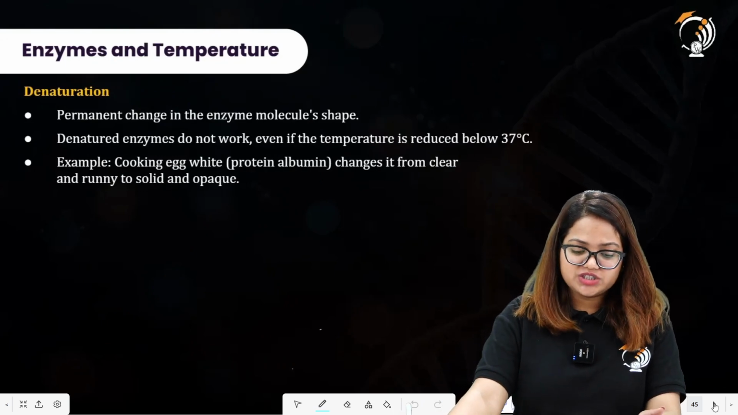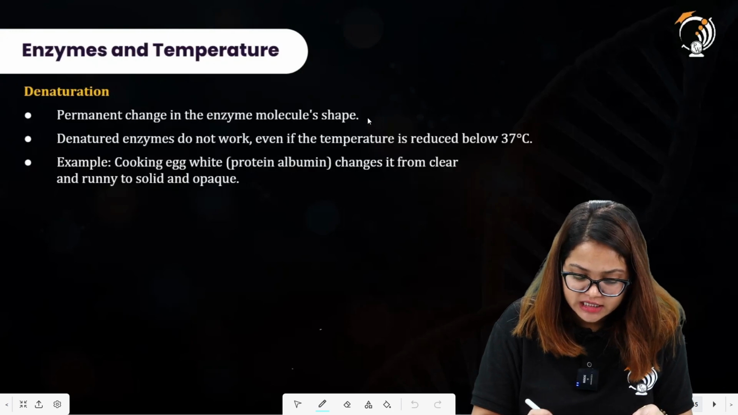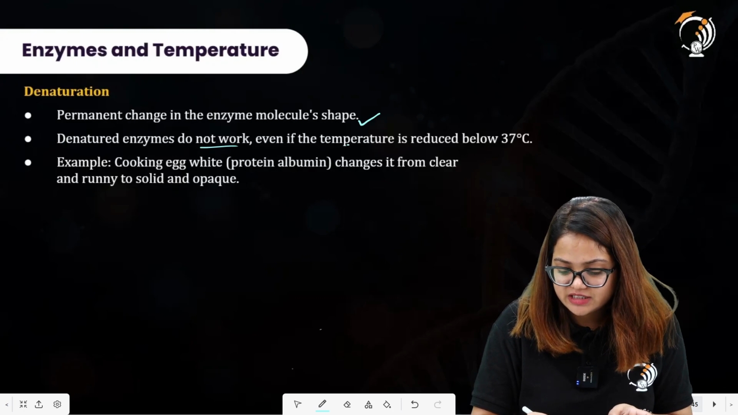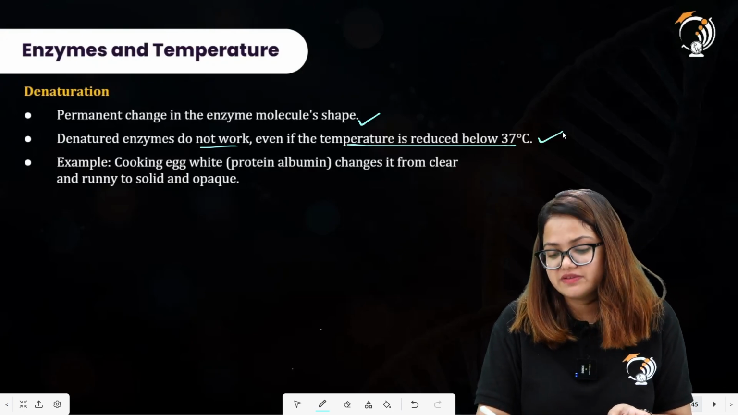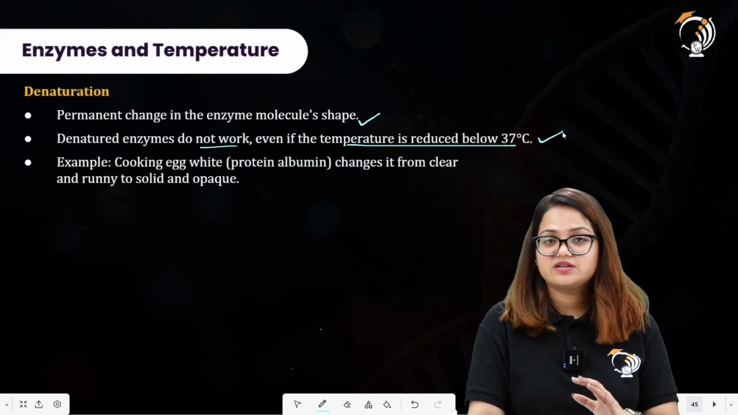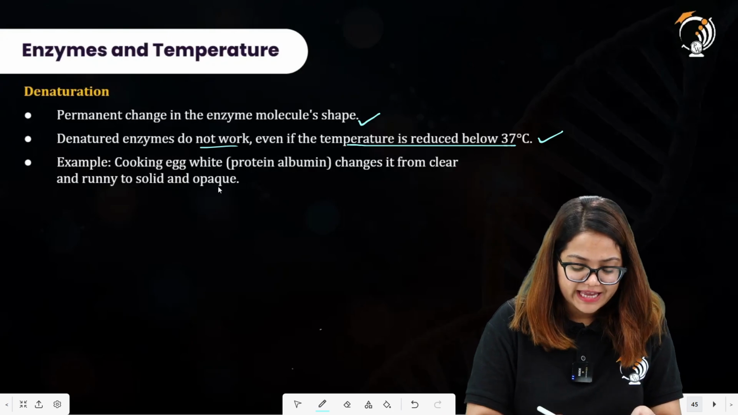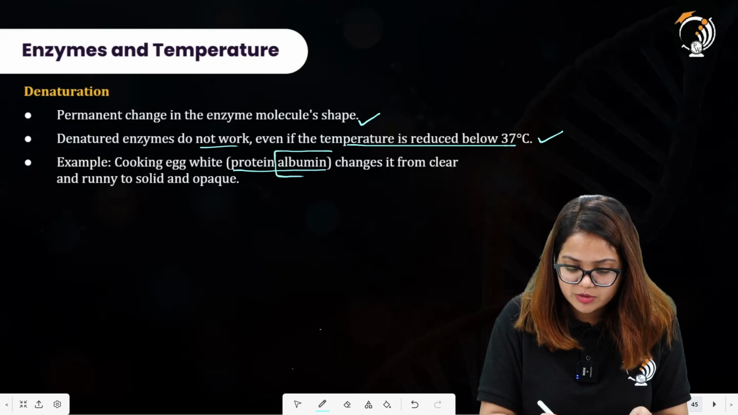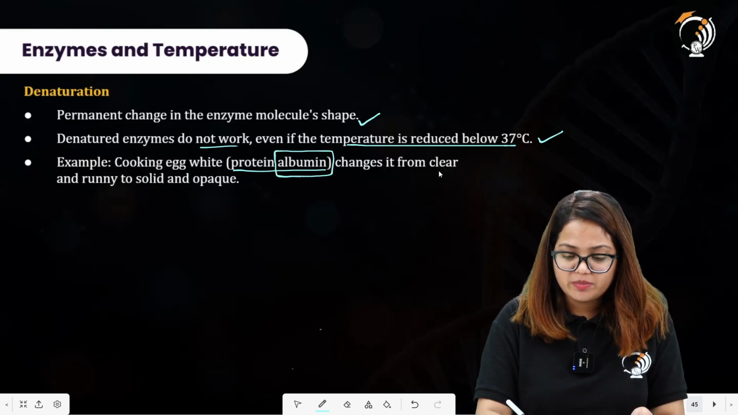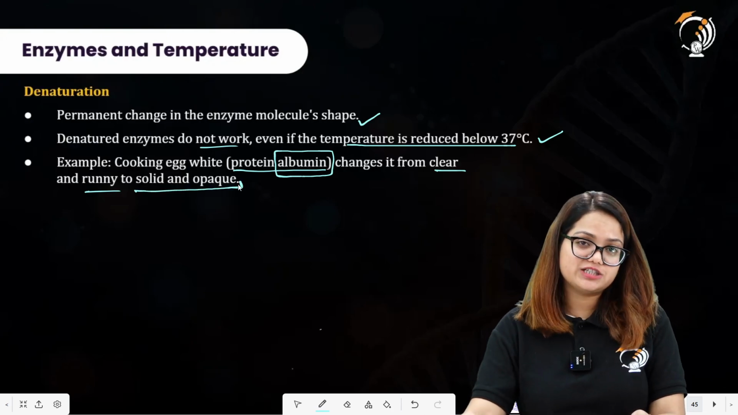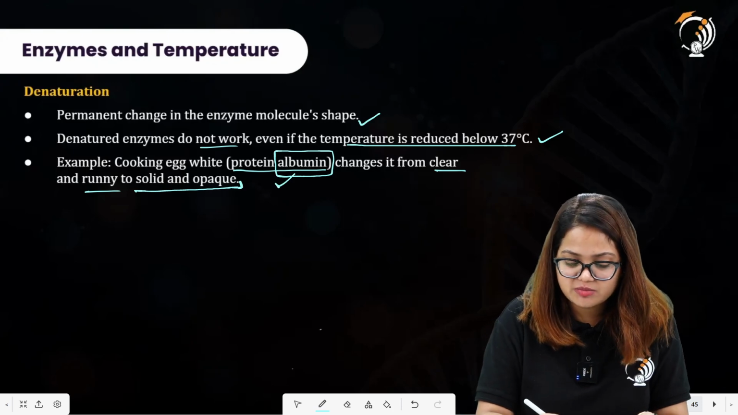What is denaturation? The permanent change in the enzyme molecule's shape. Denatured enzymes do not work even if the temperature is reduced below 37 degrees Celsius. So if the conditions come back to normal, they are still not working at all. Example, cooking egg white protein albumin. The protein called albumin is changed from clear and runny to solid and opaque. This is for the extended students, who have to remember the name of the protein as well.